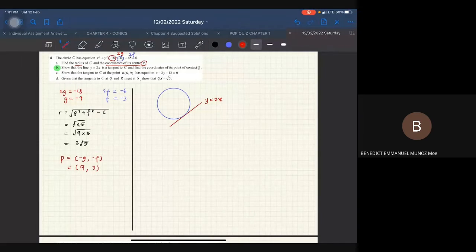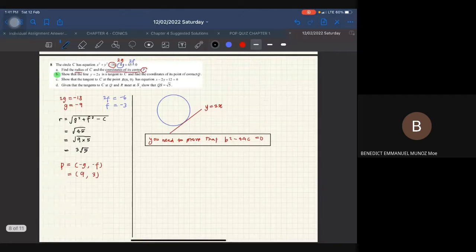Okay, so you need to prove that b square minus 4ac is going to be equal to 0. This is your aim. Okay, so macam mana kita nak capai kita punya aim ni?